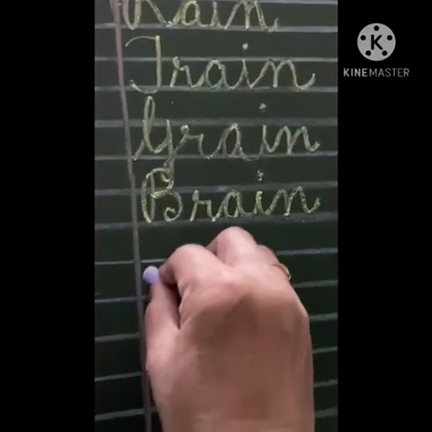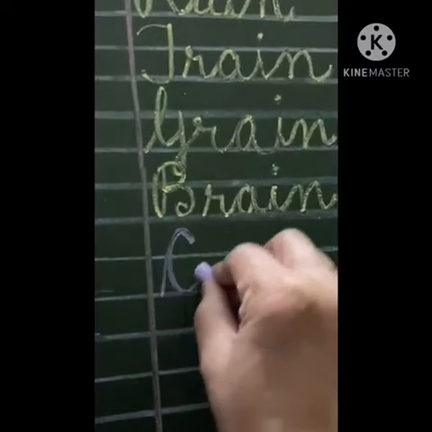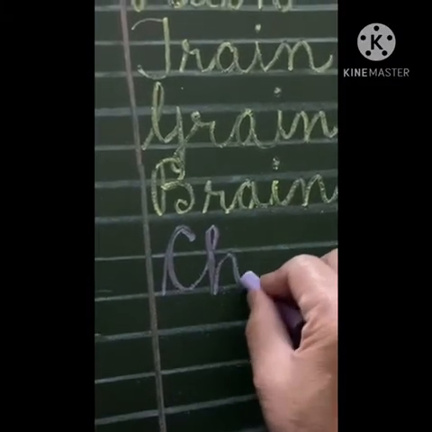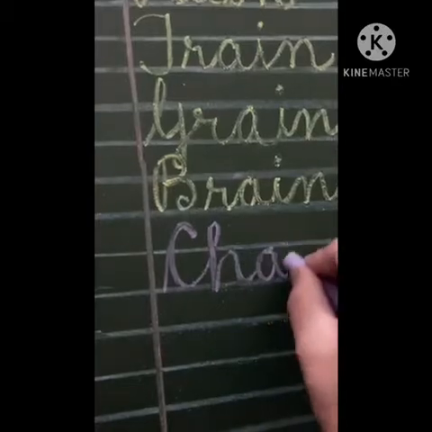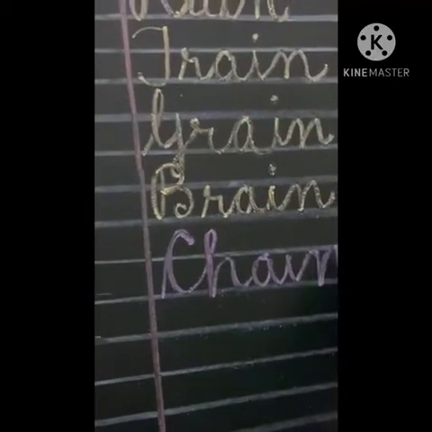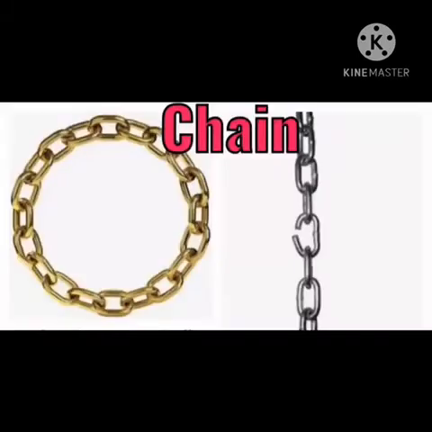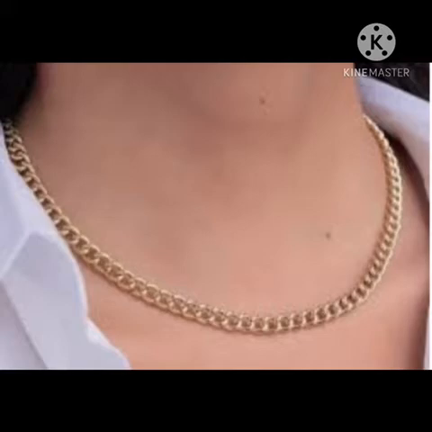Next word will start with the digraph CH, ch sound, A-I-N, chain. Chain. In this picture we can see chain. A woman is wearing a chain in her neck.